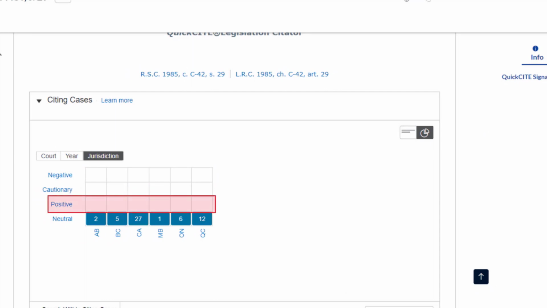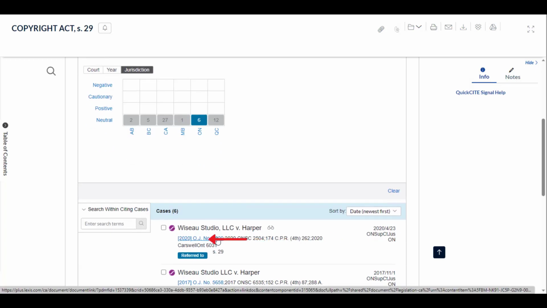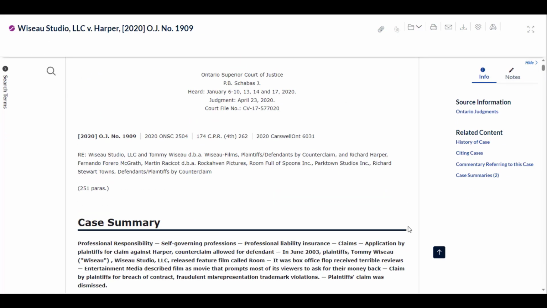Other than that, you also need to take a look at the cases that have given a positive treatment. Those will be the cases that have applied the legislation in the conclusions of the case. Now, not all cases that you will find this way might be relevant to your legal research. What you will do to make sure that they are relevant is that you will read the summary of the case so that you don't waste your time trying to read the full text and then realizing that the text is not relevant for you. So read the summary, and if it is relevant, then you read the full text.